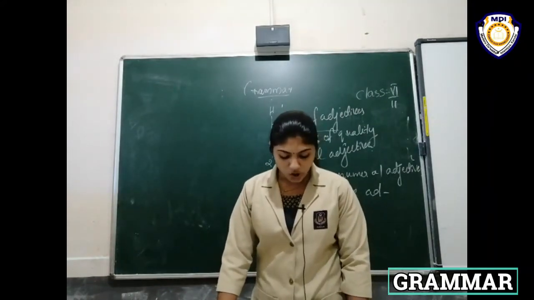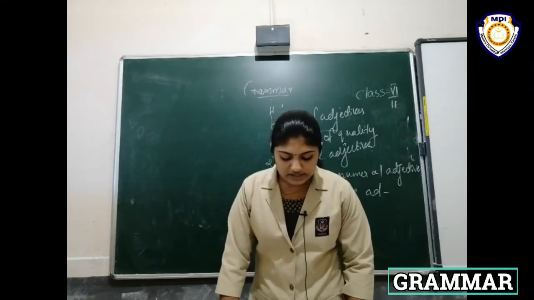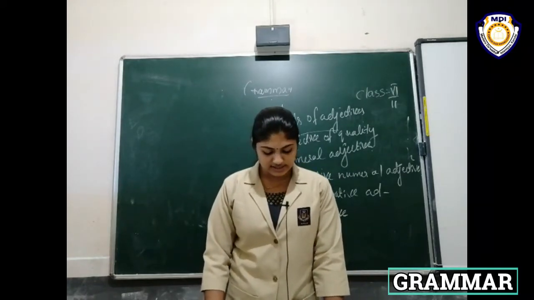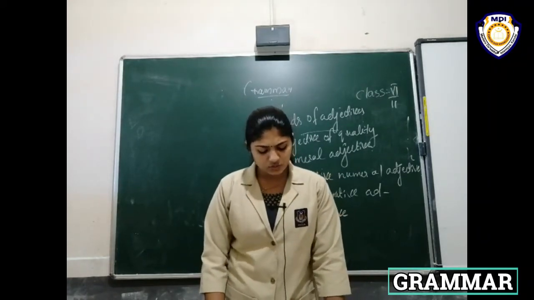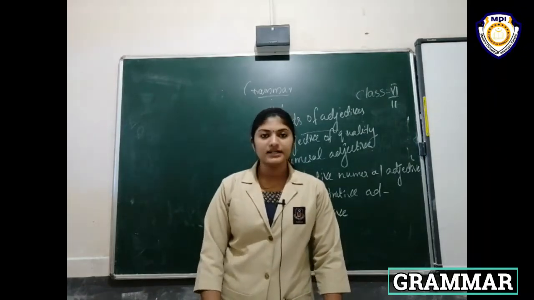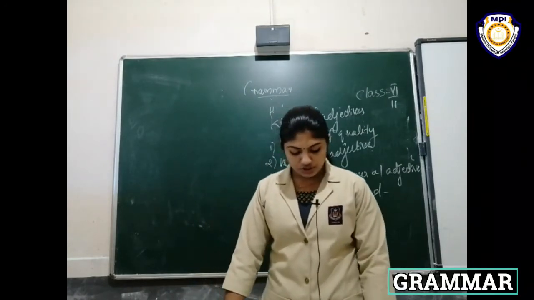Examples: which song by this singer is your favorite? What instructions did the coach give you? So, asking questions.